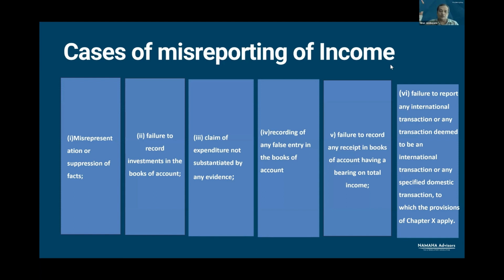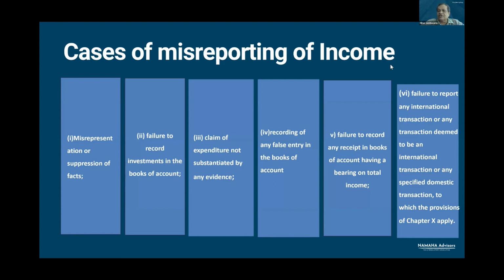But if sales is recorded at 100, purchase is recorded at 80, both the entries are false. There is addition of 20 rupees on account of false entry. And if the entries are false, this 20 rupees will be regarded as misreporting of income if it is not offered for tax.